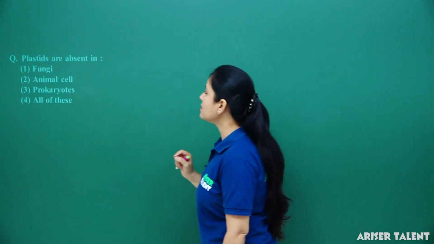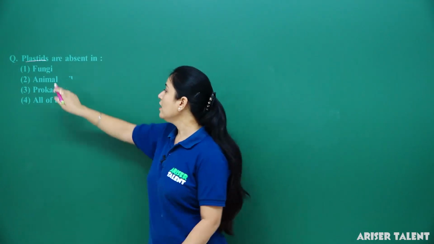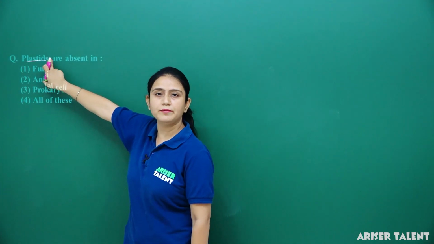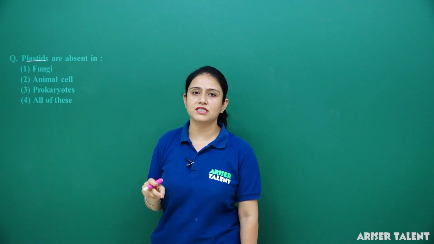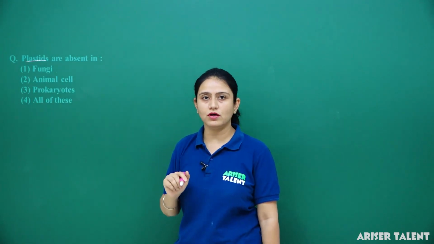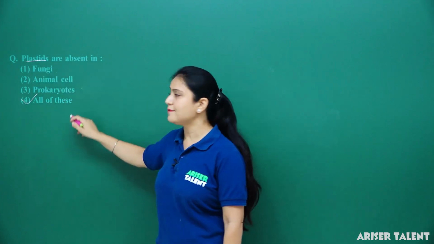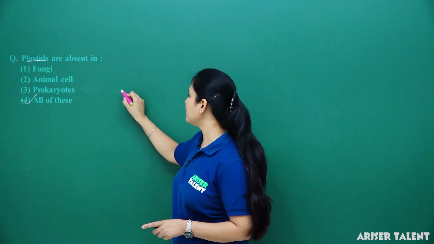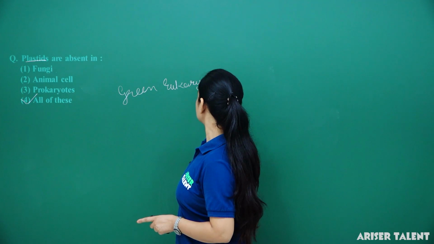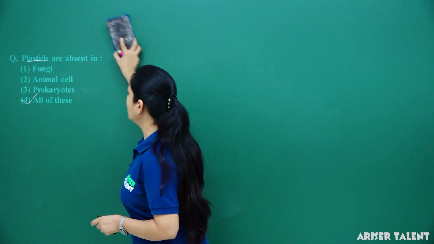Next is, plastids are absent in. Generally plastids are responsible for the colors in the plants only. Fungi, generally we know fungi is non-chlorophyllous. Animal cell, it cannot be found in the animal cell because plastids are responsible for color. Prokaryotes, plastids are membrane bound organelles, so they cannot be present in the prokaryotes. Okay, so thus we can say plastids are absent in all of these because generally plastids are present in green eukaryotic cell. Okay, clear?